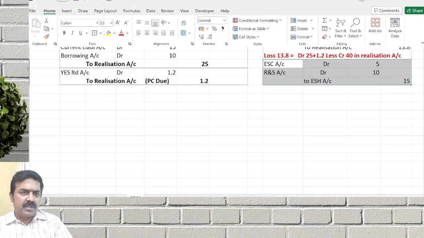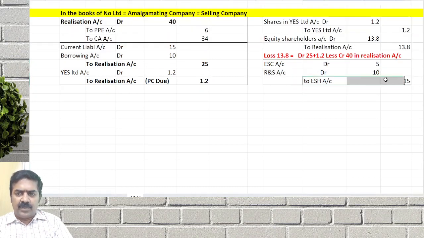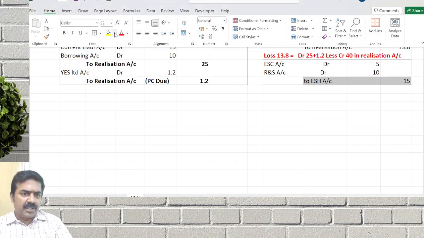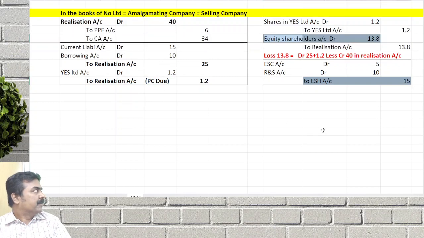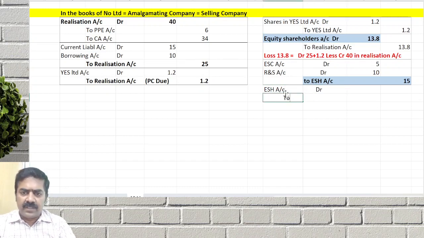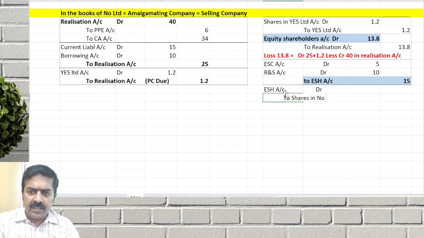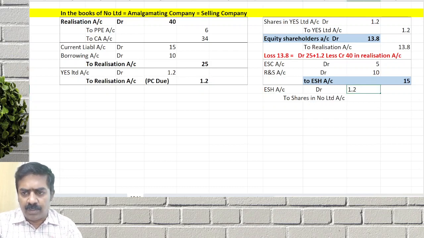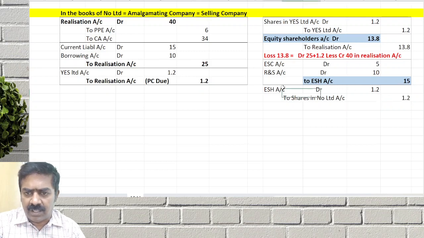Equity shareholders account is on the credit side. Equity shareholders have 15 crore on the credit side, and 13.8 crore on the debit side. So the net amount is payable to them. Right? 15 crore is on the credit side. If you prepare the equity shareholders account, 13.8 crore will come on the debit side. The net amount is payable to them. Equity shareholders account debit, to what are we going to give? Shares in which company? Yes Limited account. How much will we allot? The 1.2 crore purchase consideration is allotted and the account closes.